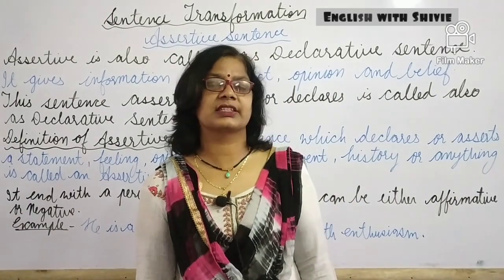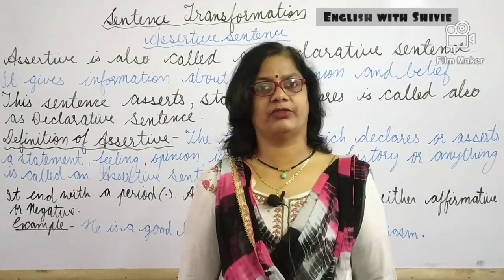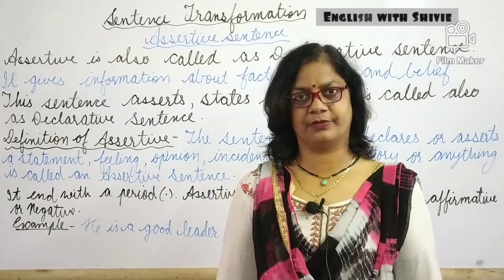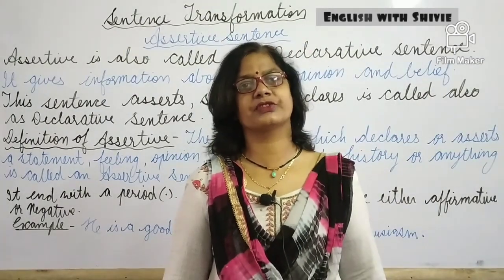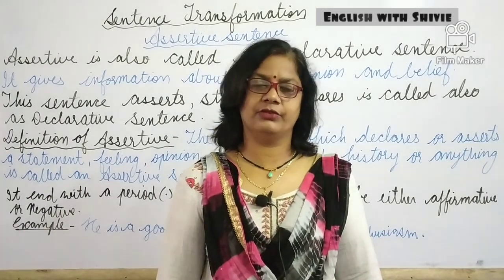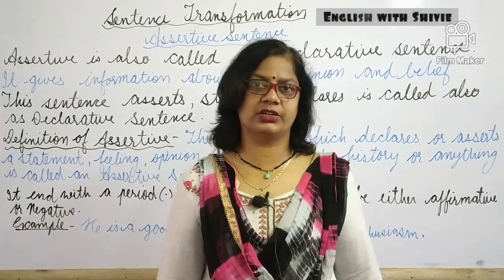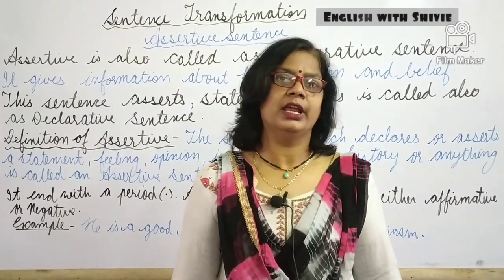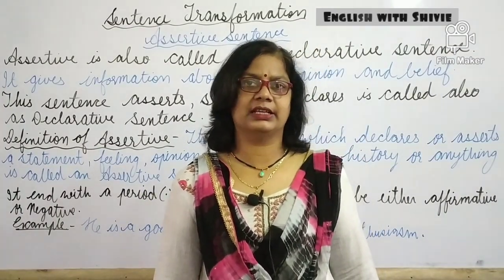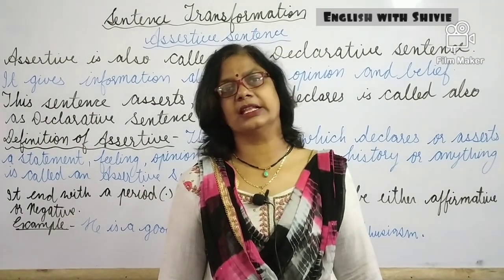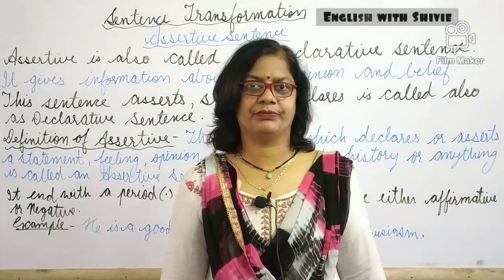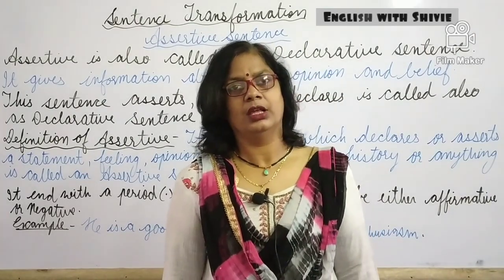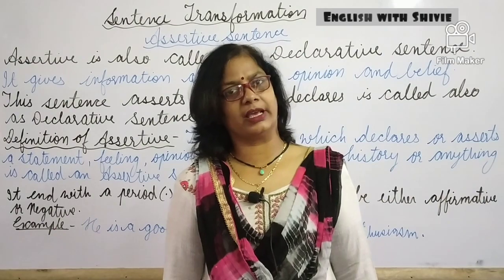I am Mrs. Shivie Podar, come here to bring the language portion which is continuing in the form of sentence transformation. This time we will learn about the assertive, about the kinds of sentences. The first sentence is assertive. There are seven kinds of sentences. First is assertive, second is interrogative, third is negative, fourth is exclamatory, fifth is simple sentence, sixth is compound, and seventh is complex. We have learned in our previous video about the simple, compound and complex sentences.